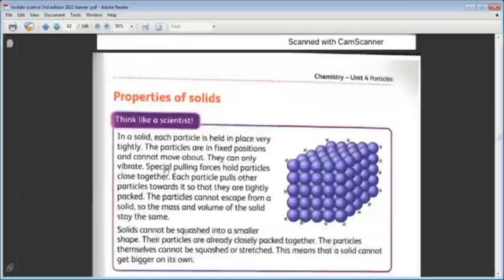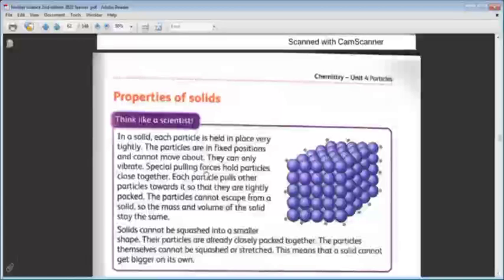What's the meaning of pulling? This word. Pulling. It's coming to him, or bring something near you. This is a pulling force. Like when you are pulling a toy car. This is called a pulling force.